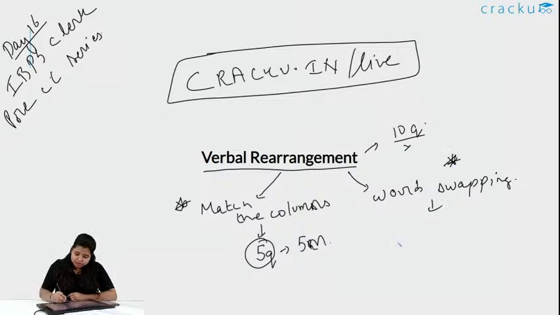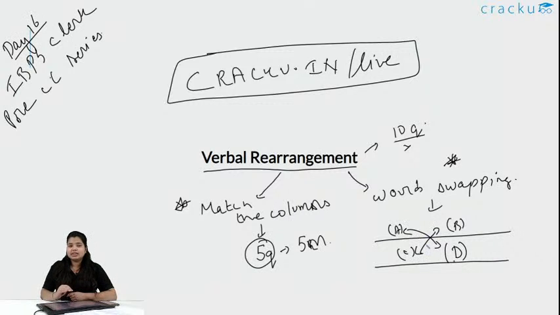What happens in word swapping? There is a sentence given where 4 words are marked as A, B, C, D. You need to find out which words are to be replaced to make the sentence correct and coherent, that is grammatically and contextually. It can be A and D, B and C, or A and B, or C and D, or any other combination like this.